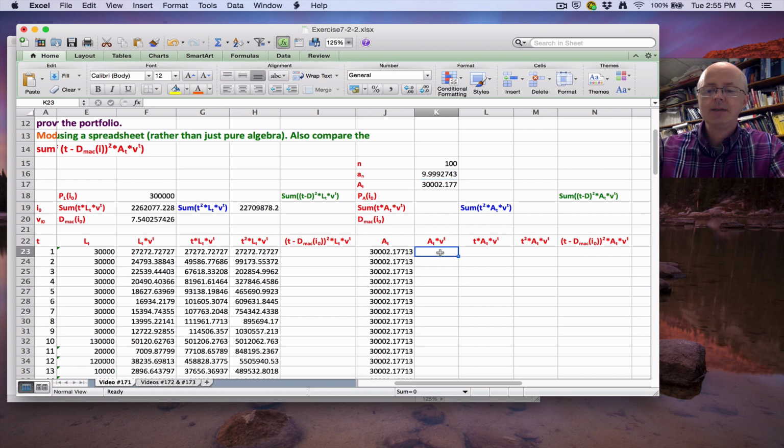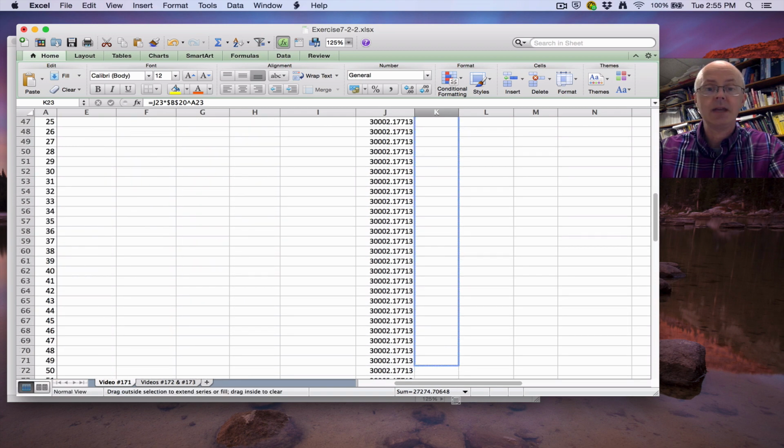Now we want to discount these things. So multiply here, equals J23 times v to the t. v again is in cell B20, to the t power, which is in A23. Double check that. These are going to be the discounted values, copy and paste it all the way down. Even if I didn't have n equals 100, if I only had it to be 5 or 15 or whatever, I'd want to still copy and paste all the way down. I would get a bunch of zeros in that case.